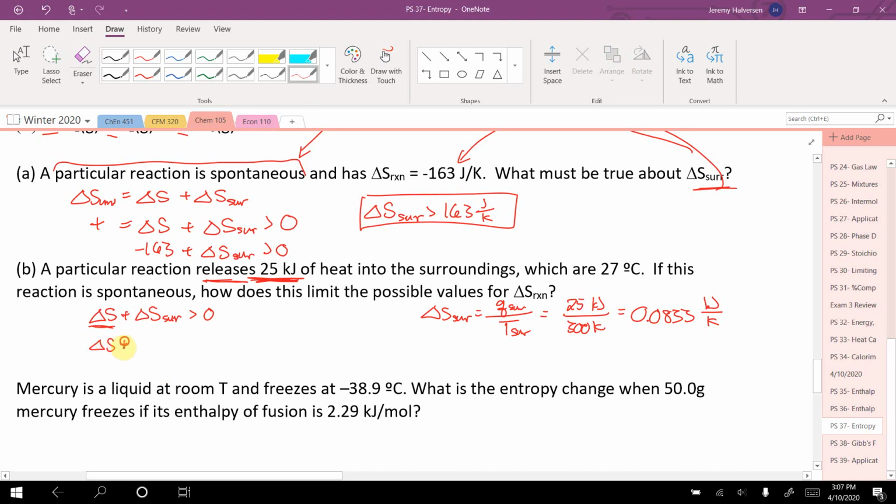So I can do that here. So I know delta S plus 0.0833 is greater than 0. So delta S must be greater than negative 0.0833 kilojoules per Kelvin. There you go.